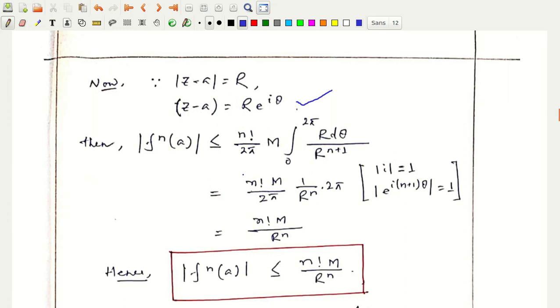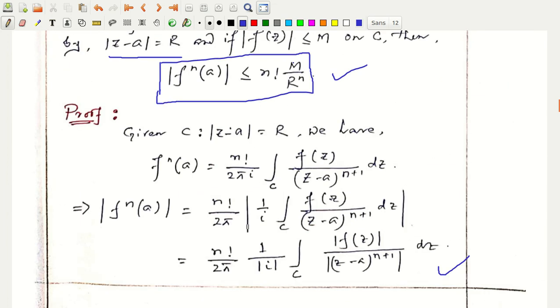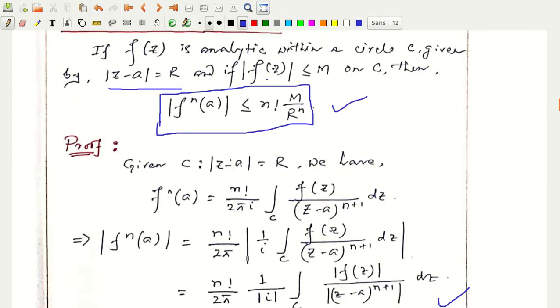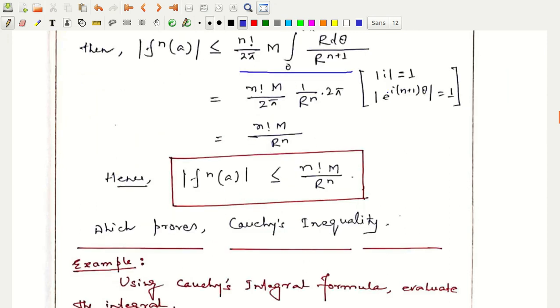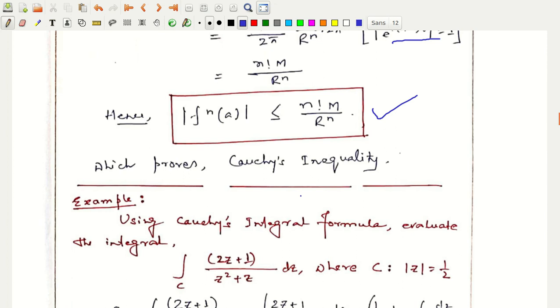If I put the condition that mod of f of z is less than or equal to M, I get mod of f^(n) of a less than or equal to this quantity on the right hand side. Here I have used that mod of i equals 1, which is obvious, and mod of e to the power i(n plus 1) theta equals 1, which you can check using Euler's formula. So I immediately get to Cauchy's inequality, and hence that is proved.